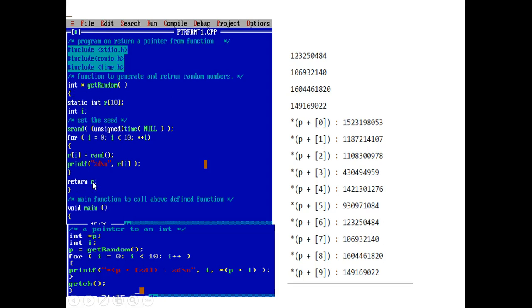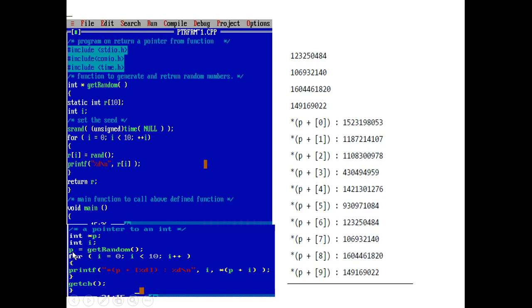This r value is the name of the array, and it holds some values to perform a specific function. Next I have written the main method. Here I have simply initialized the pointer variable and the index value.